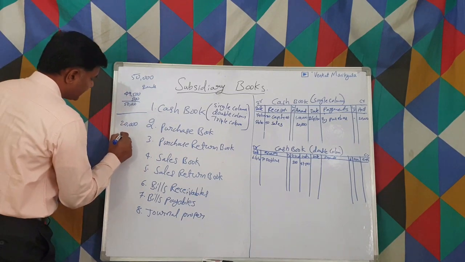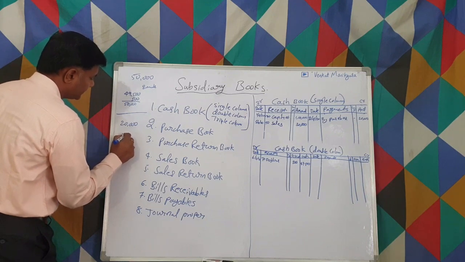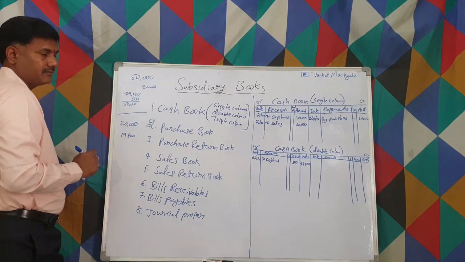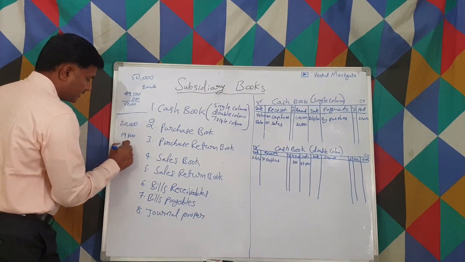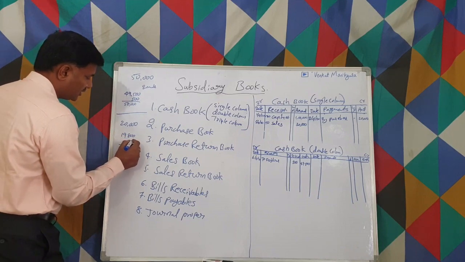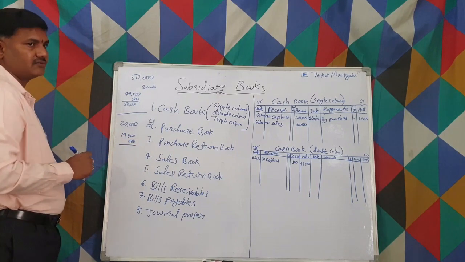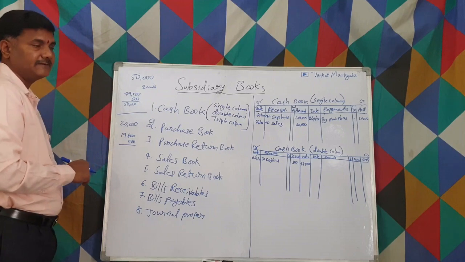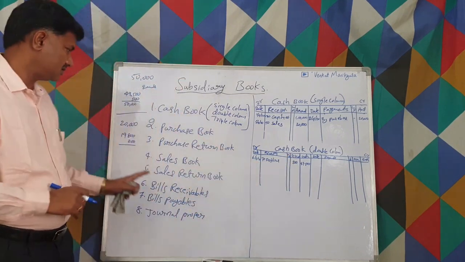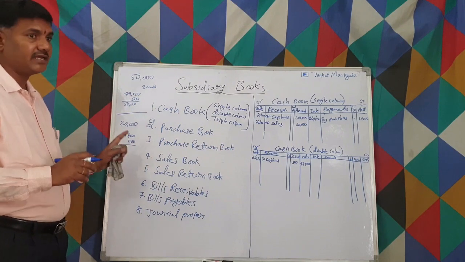Let us suppose we pay 19,800, but our entire credit is cleared with this. That means 200 we are getting as a discount. It is an income for us, right? The discount we allow is an expense for us, and this 200 is an income.